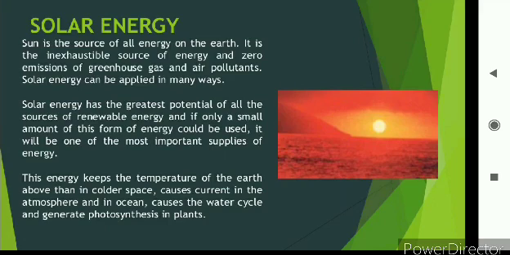Sun energy comes in the form of bundles of photons, and it is an inexhaustible source of energy with zero emission of greenhouse gases and air pollutants. Solar energy can be applied in many ways. It has the greatest potential of all renewable energy sources, and even a small amount of this energy could be very important. This energy keeps the temperature of the earth above that of cold space, causes currents in the atmosphere and the ocean, causes the water cycle, and generates photosynthesis